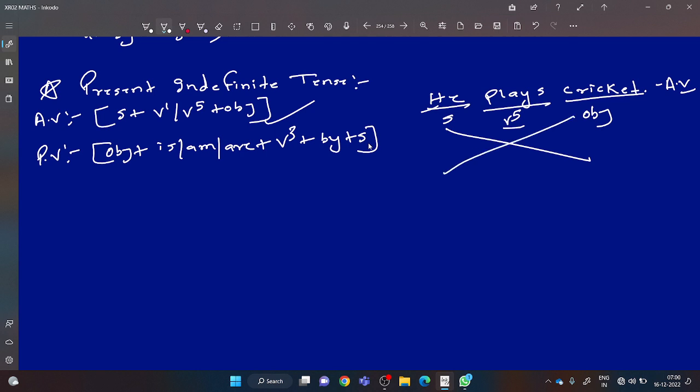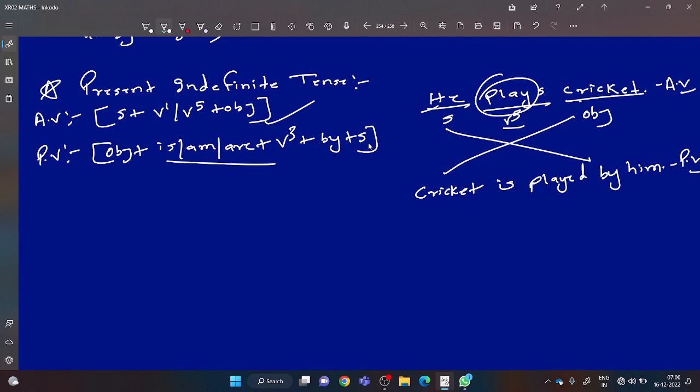So at first, if I ask you to change it into passive voice, you will use the cross method, where you will put the object at first. So the object is cricket here. So cricket. After that, the helping verb is, am, are. Cricket is singular, so it will be is. Main verb V3. What is the V3 of play? Played. By. He will be changed into him. This is in passive voice.